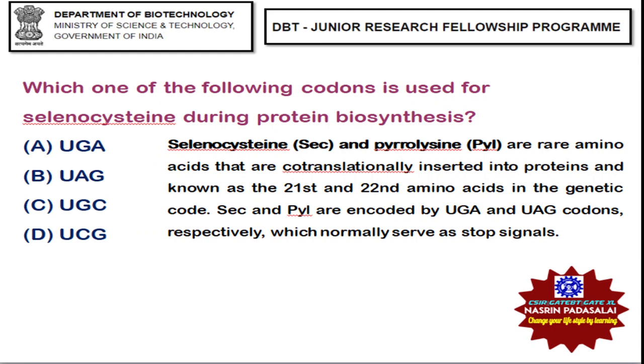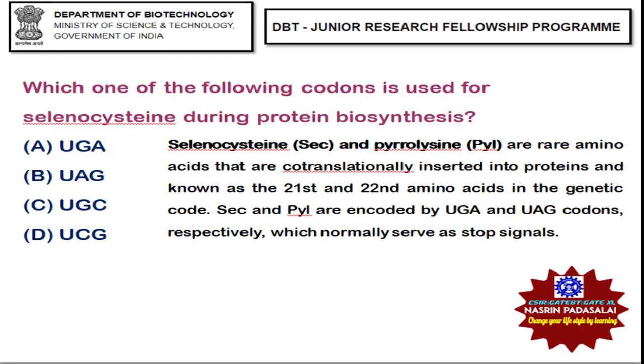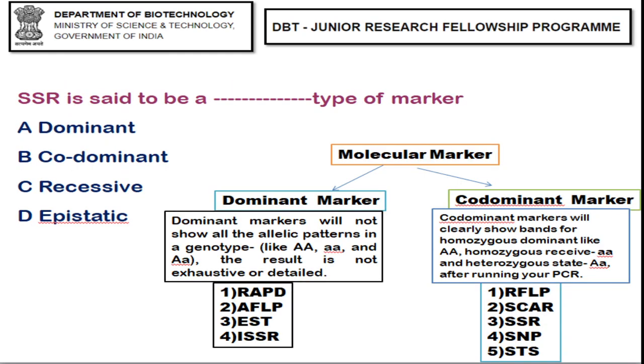Okay, so next: which one of the following codons is used for selenocysteine during protein biosynthesis? Selenocysteine is the 21st amino acid and pyrrolysine is the 22nd amino acid. The code for selenocysteine is UGA and the code for pyrrolysine is UAG. So the codon coding for selenocysteine is UGA, whereas UAG is coding for pyrrolysine.